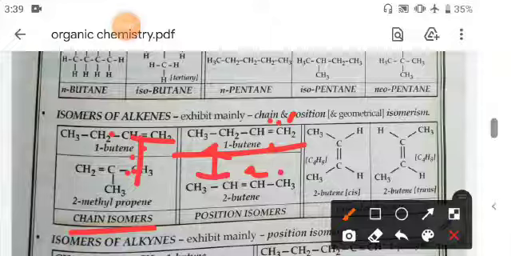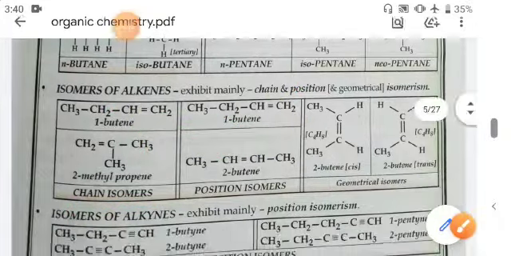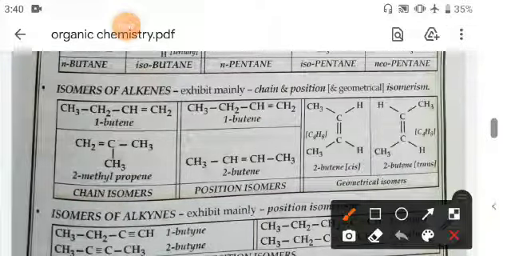But in geometrical isomers, the geometry changes. These forms are called cis and trans. When the same functional groups are at different ends, that is called the trans form. And when functional groups are at the same end, that is called the cis form. So this is 2-butene cis, and this is 2-butene trans.